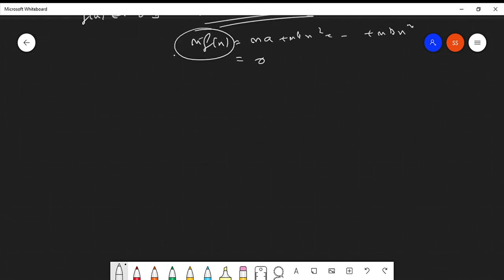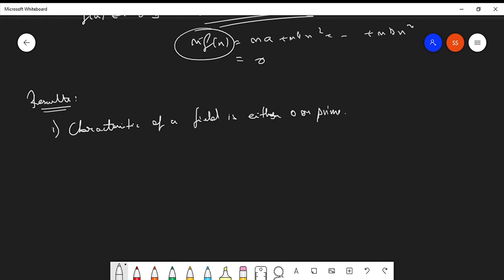Some important results regarding characteristics: the characteristic of a field is either 0 or prime. Okay, the characteristic of a field is either 0 or prime. What about the integral domain? The characteristic of an integral domain is also either 0 or prime. Clear? So these two please do remember.